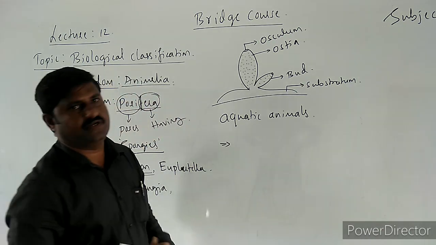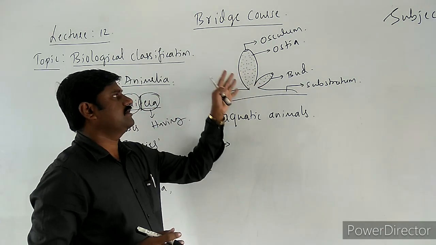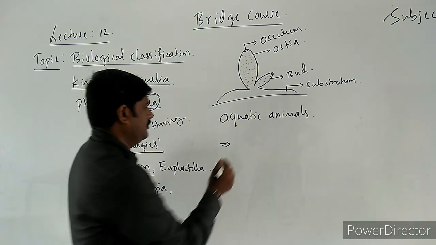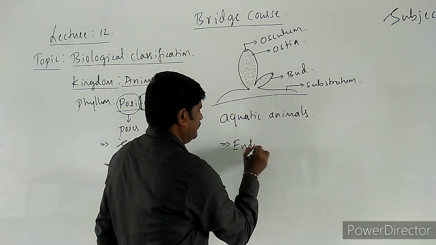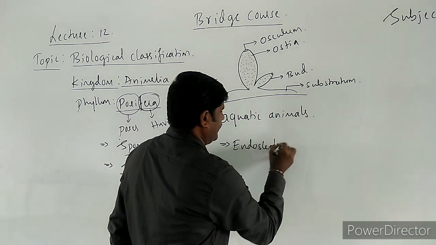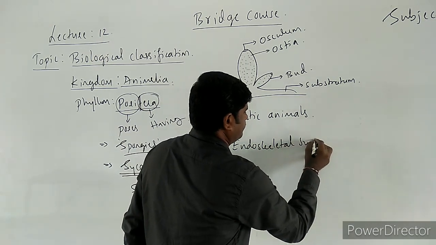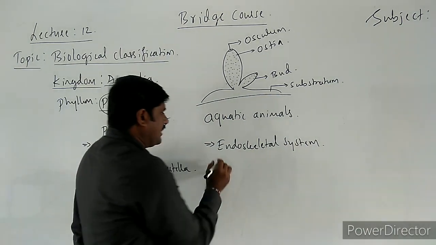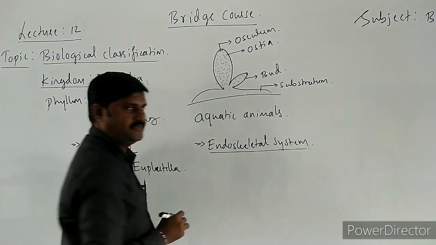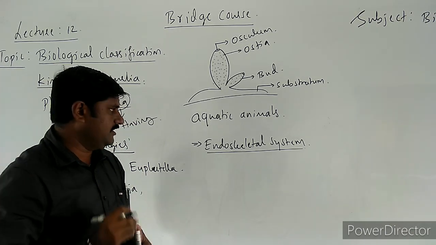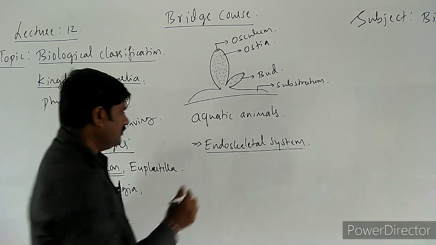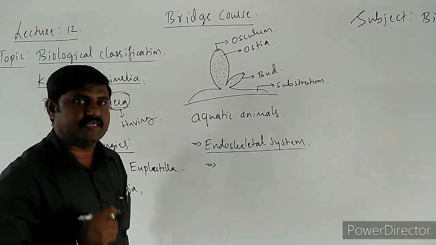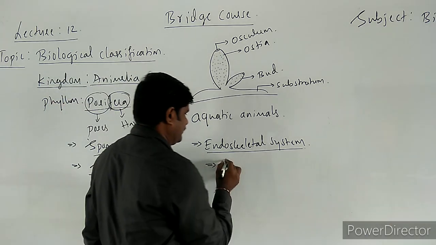Coming to the characteristic features, an endoskeletal system is seen in these animals, and that endoskeletal system is made up of special types of calcareous structures called spicules.